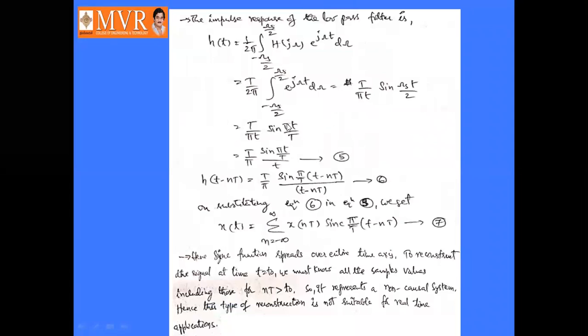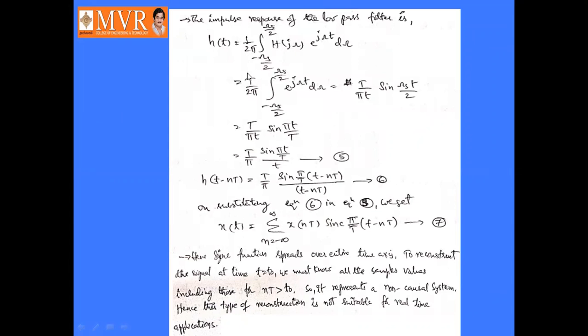Okay, so the impulse response of the low pass filter is h of t, right? So h of t is equal to 1 by 2 pi into the integral from minus omega s by 2 to omega s by 2 of H of j omega into e power j omega t d omega.